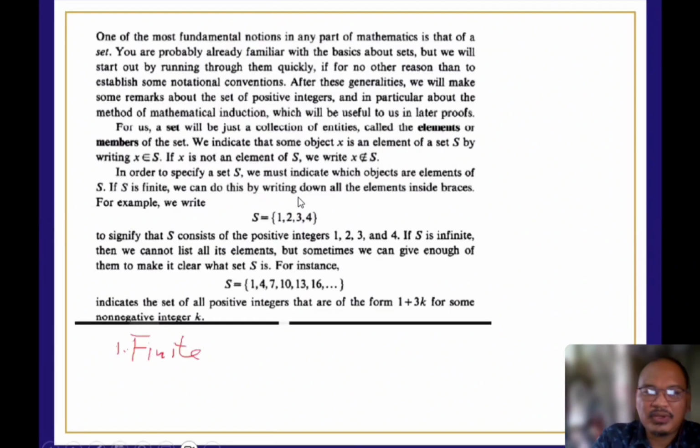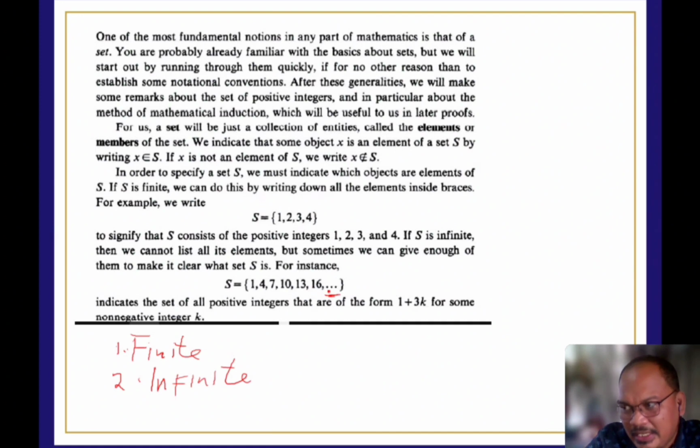Another example is the counterpart of the finite. Number 2 is the infinite set. We usually describe infinite sets using the ellipses. If we have three dots here, then we still have more elements. So the number of elements goes on continuously, and we don't have the last element as defined in the given set. This indicates the set of all positive integers that are of the form 1 plus 3k for some non-negative integers.